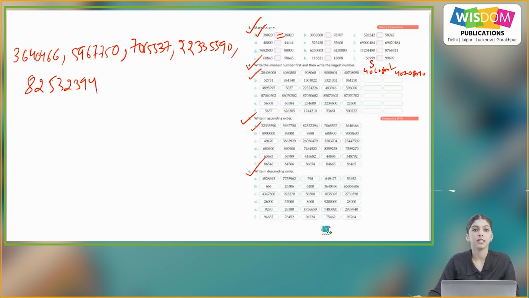Question number 6, write in descending order. So we have the numbers and we have to write them in descending order.